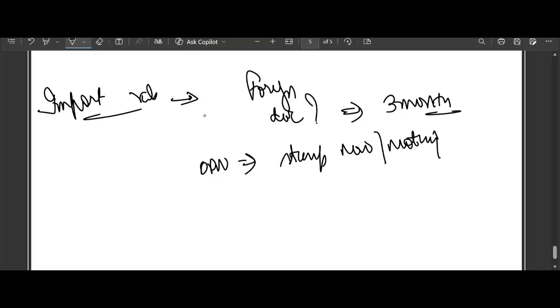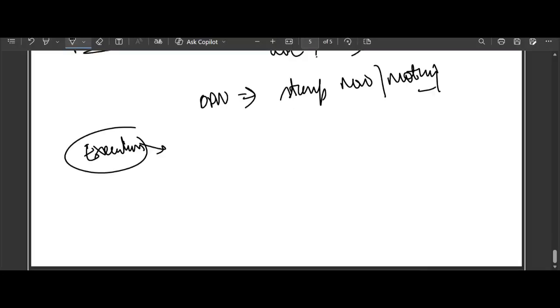One more thing I want to tell you about execution. Whenever you see the word execution, it means signing a document. Stamping must happen before or at the time of execution. And remember Section 18 of the Indian Stamp Act. This is the law that allows a 3-month window for documents received from abroad. Examiners love this DPN trap. While many documents can be cured by paying a penalty, usually 10 times the duty, DPN and bill of exchange cannot be cured if they are unstamped. I hope it is crystal clear.